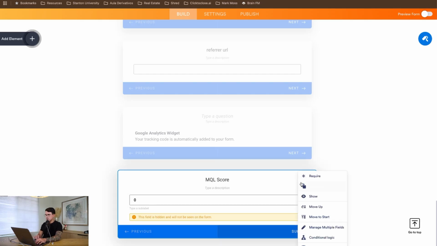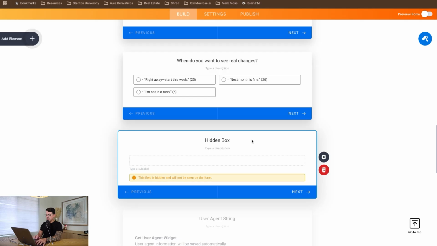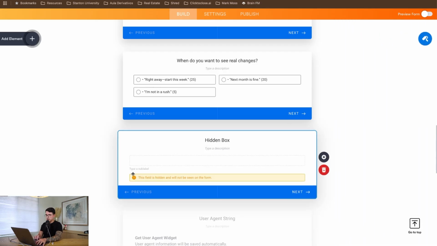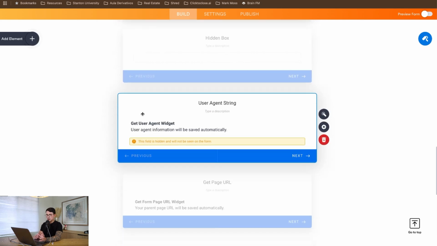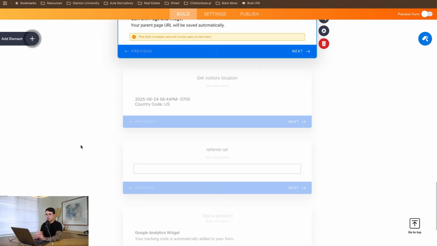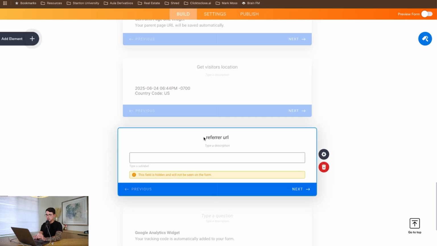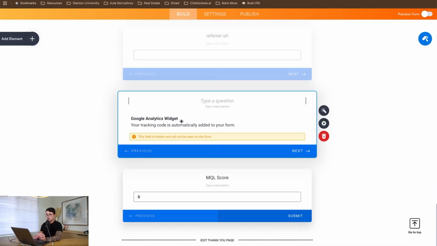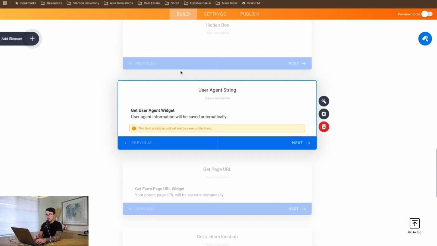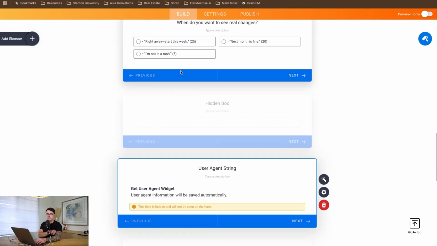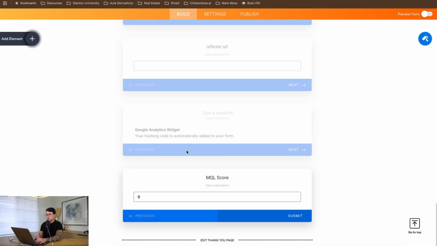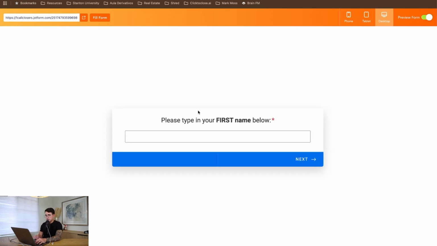But in this example, I'm just going to show this, and then these other variables here that you're seeing, because I said I was going to explain, this is just for data tracking. It's not really necessary for just starting out, but the idea is just to get the URLs they came from, their geolocation, their Google Analytics to see the form drop off. The user agent is just to see the device they submitted the form from, and then the hidden box also gets their device language and stuff like that. So these aren't necessarily part of the MQL conversation, but for example, I'm just going to submit this data here.